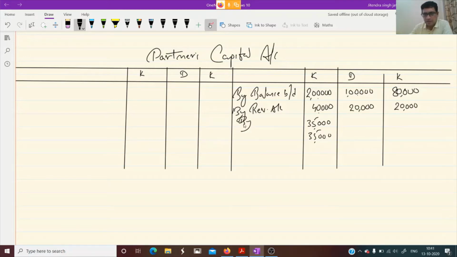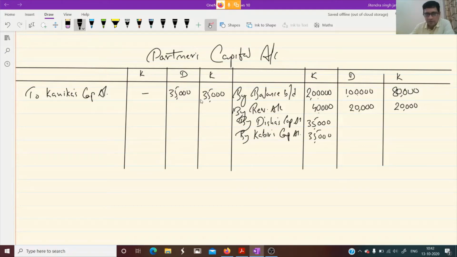So we write here by Disha's capital account and we write here by Kabir's capital account. And we need to subtract it from their capital account also. We need to debit to Kanika's capital account. 35,000 will be deducted from Disha and 35,000 will be deducted from Kabir. I hope it is clear to everyone.